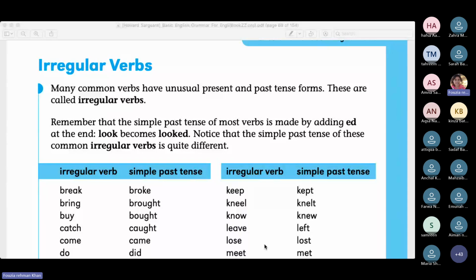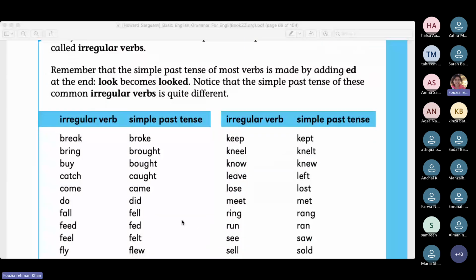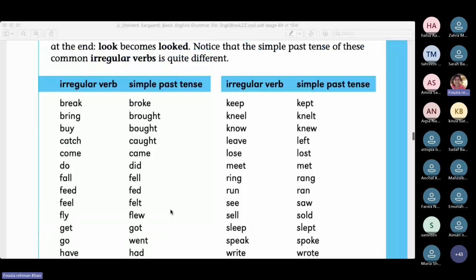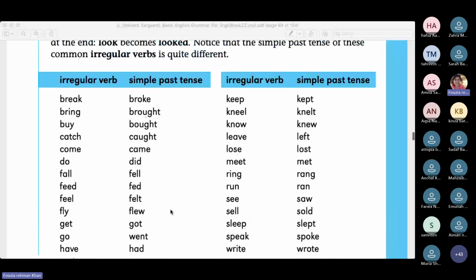For instance, buy, bought, fall, fell. It's not falled or it's not buyed, right? But it's a different word altogether. And there is a list of the irregular verbs. I can read these out for you.